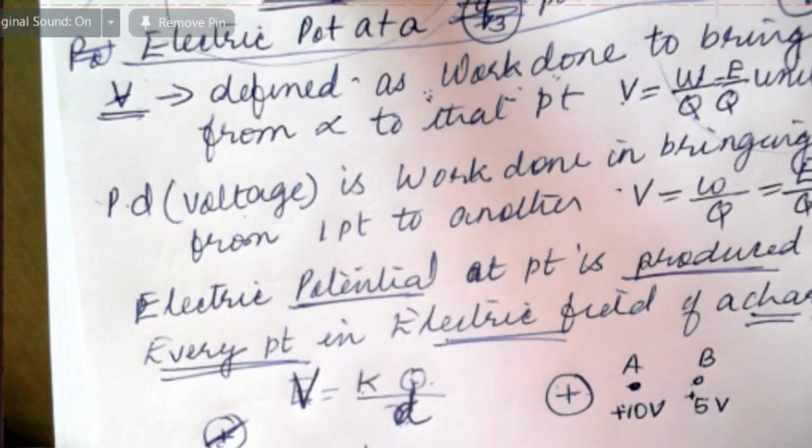Similarly, this is a negative charge, and at the same distance I've got the point C. Its potential will be, say, negative 10 volt. Again, same distance apart, I've got a point D, which has negative 5 volt.